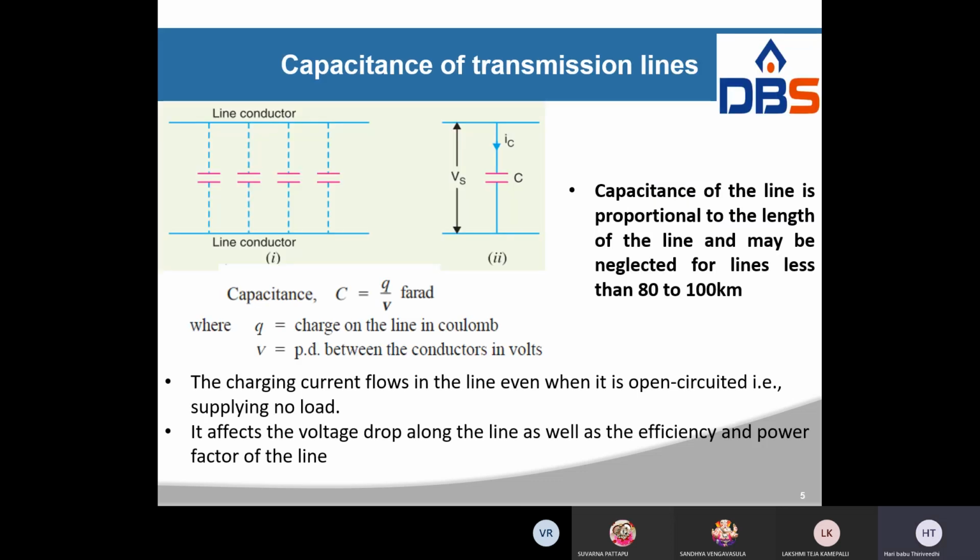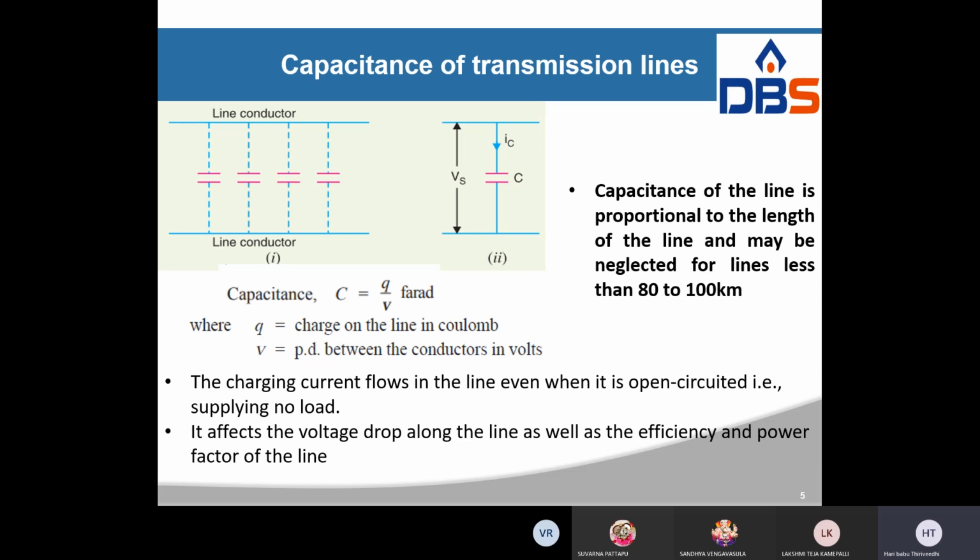Look at the capacitance of a transmission line. It is proportional to the length of the line and may be neglected for lines less than 80 kilometers, which are short transmission lines. For less than 80 kilometers, we can neglect it. Above that, we have to consider it.